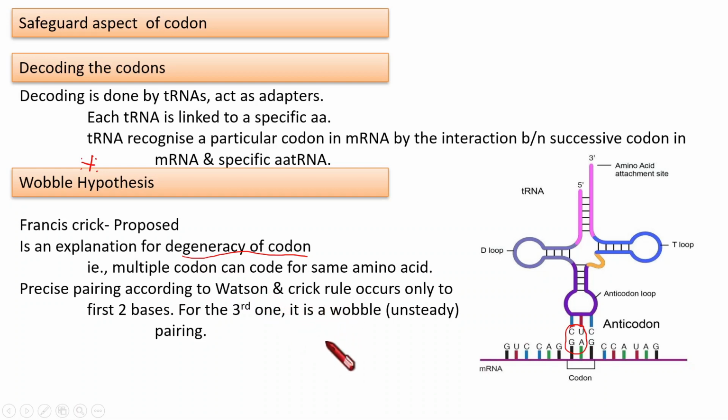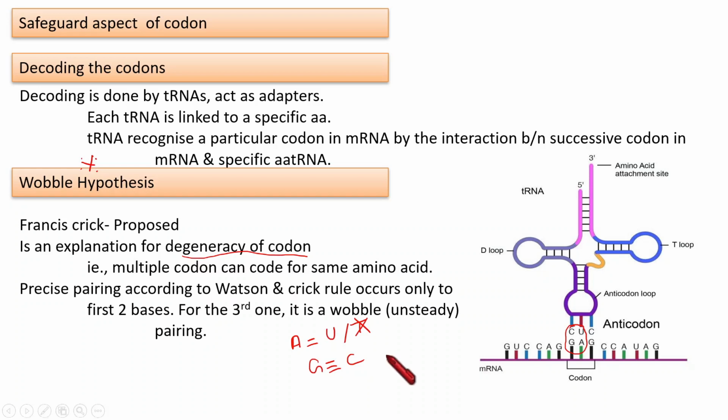Anyway, just to brush up your memory, I am writing here what is the Watson and Crick rule of base pairing. According to that rule, adenine always pairs with uracil or thymine, and guanine always pairs with cytosine. This is the Watson and Crick rule of base pairing. As we are talking about tRNA only here, we don't need to consider thymine. Only need to talk about uracil, adenine, guanine, and cytosine.